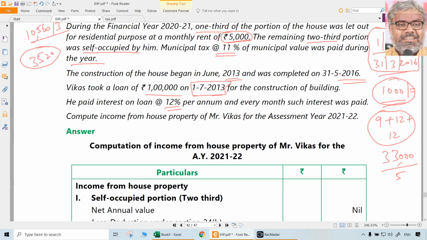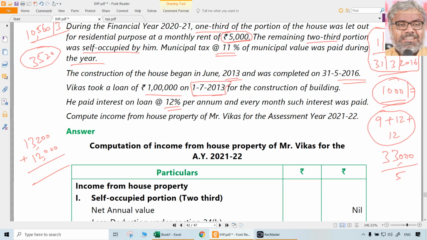If 33,000 is the pre-construction interest, how much can be given as deduction? Only 1/5 of that can be given as deduction, which is how much? 13,200. That is the pre-construction interest. Plus, in addition to that, current year interest will be there, post-construction interest, because construction was completed long back in 2016 itself. So current year's interest will be how much? Current year's interest will be 12,000 naturally. 1 lakh at 12% means 12,000.